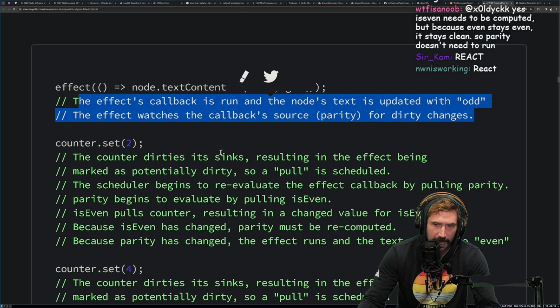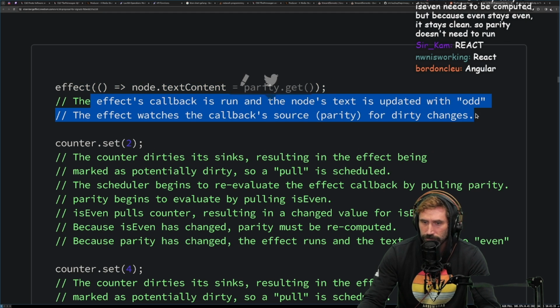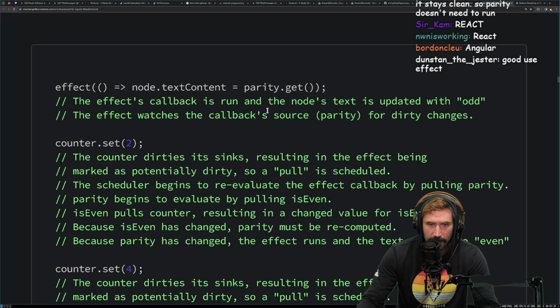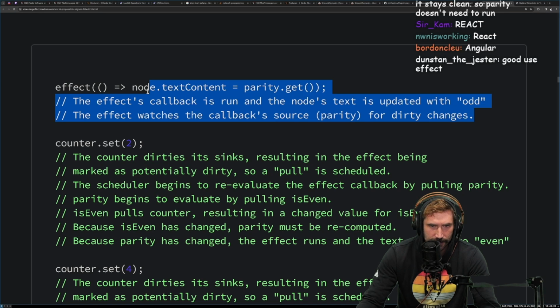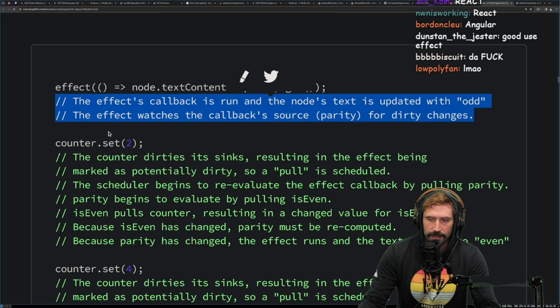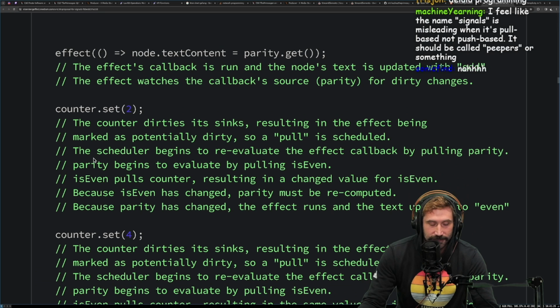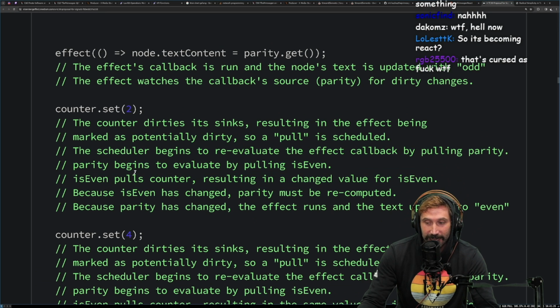Man, the comments on the bottom are crazy. Effects callback is run, and the node's text is updated with odd. The effect watches the callback source, parity, for dirty changes. Okay. Dude, crazy to do this.